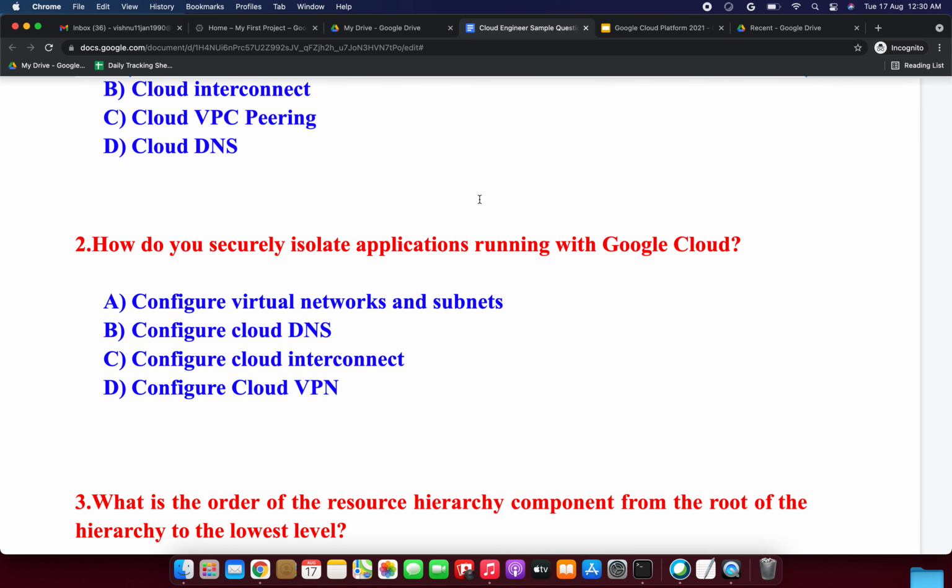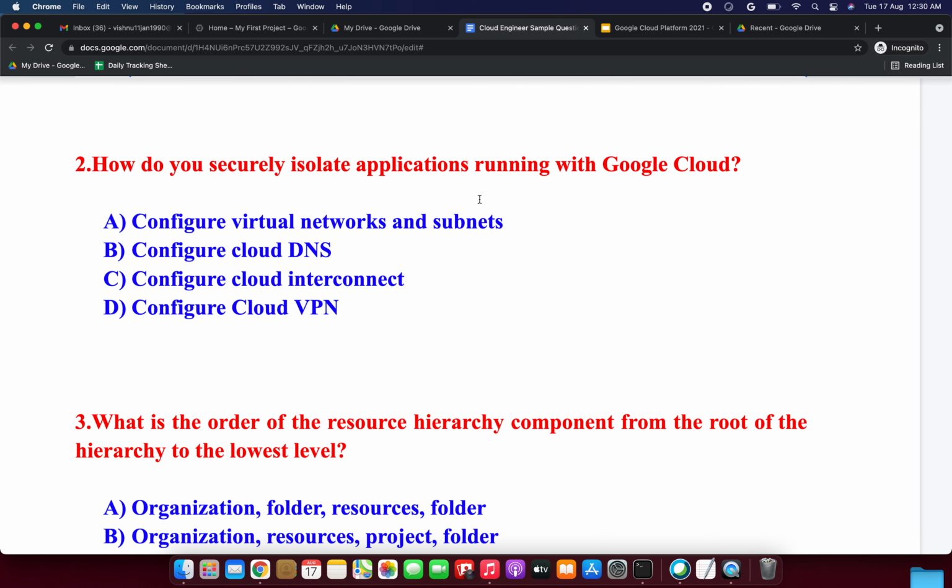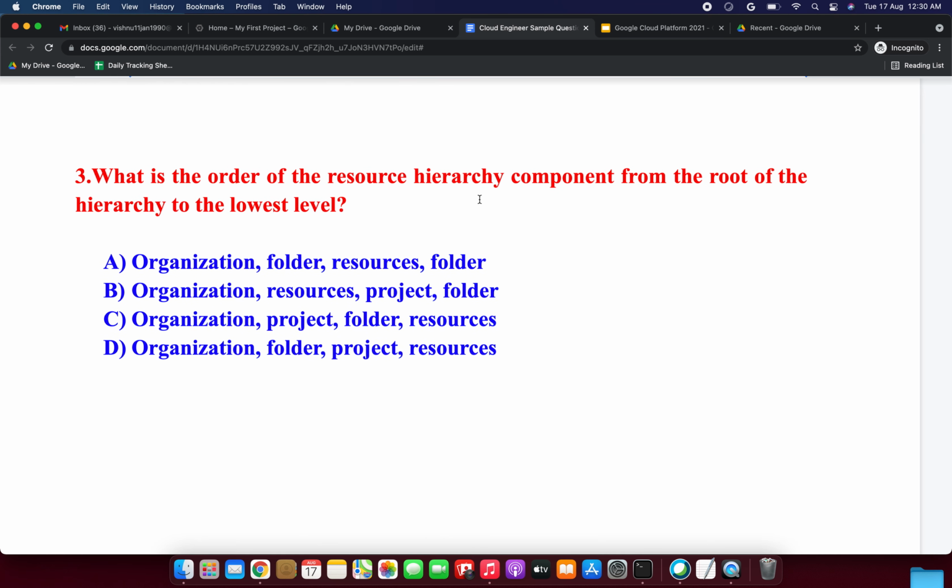Okay, next we will go to the next question. How do you securely isolate applications running within Google Cloud? Option A configure virtual networks and subnets, option B configure Cloud DNS, option C configure Cloud Interconnect, option D configure Cloud VPN. Okay, so how do you securely isolate applications running within Google Cloud? Option A, configure virtual networks and subnets, will be the correct answer.